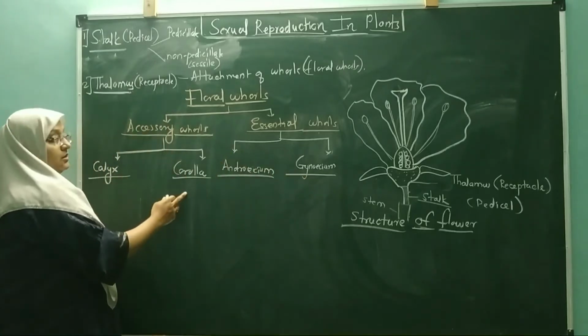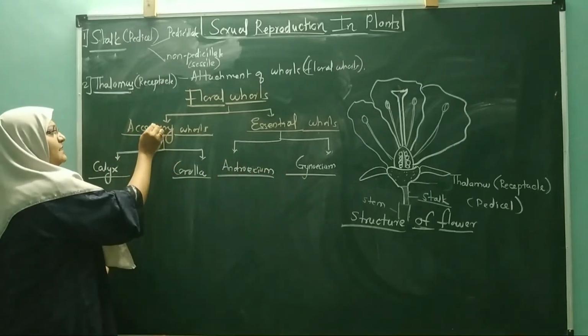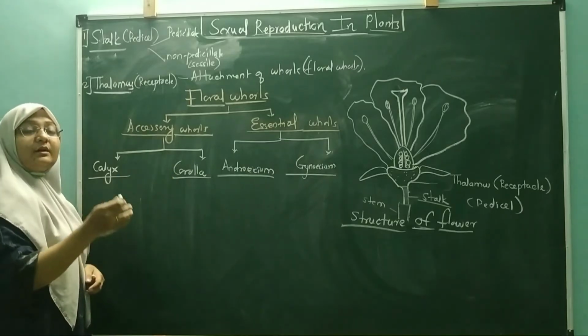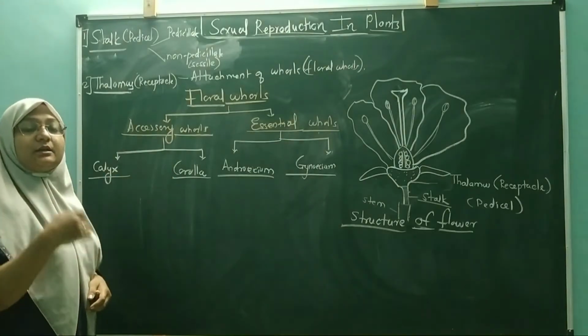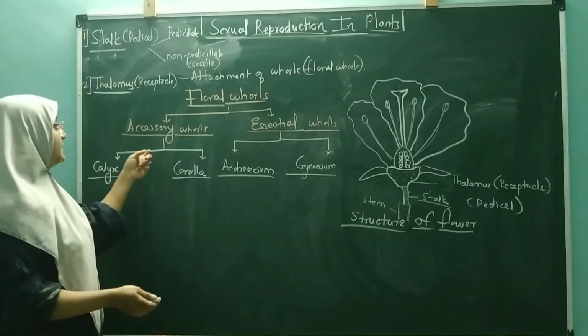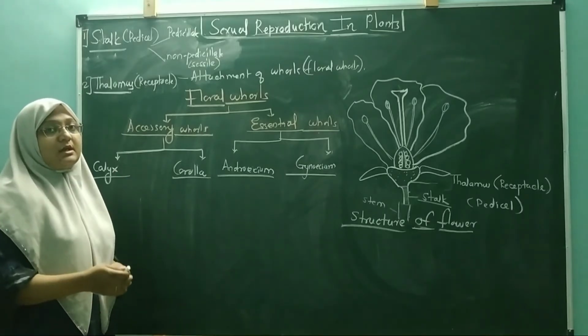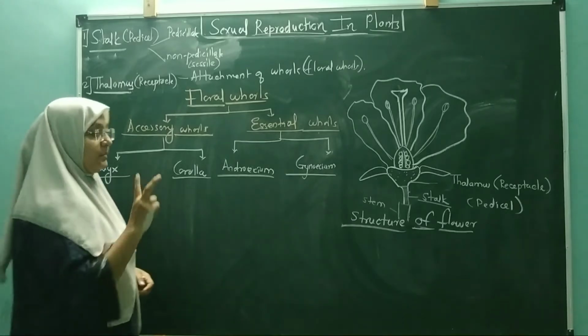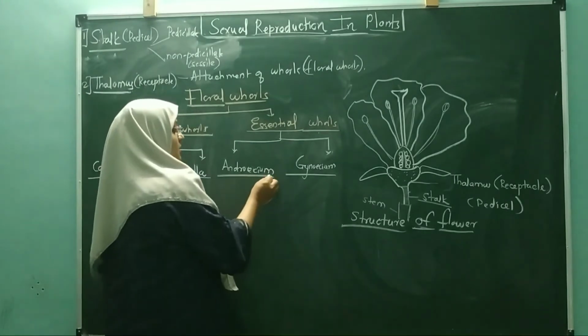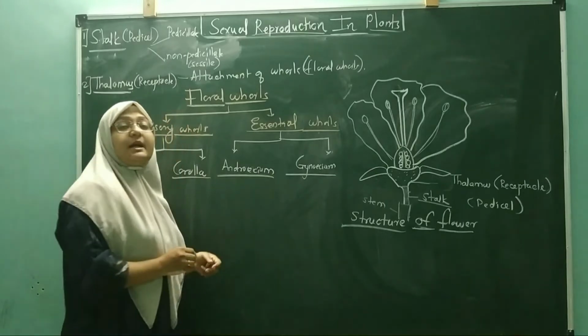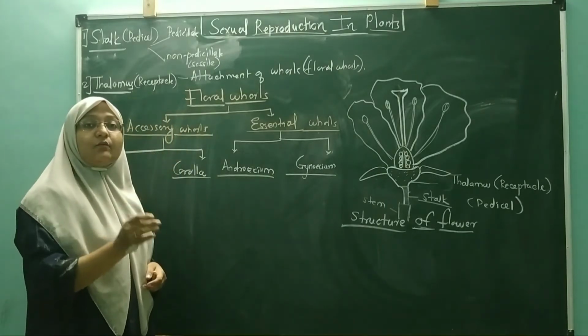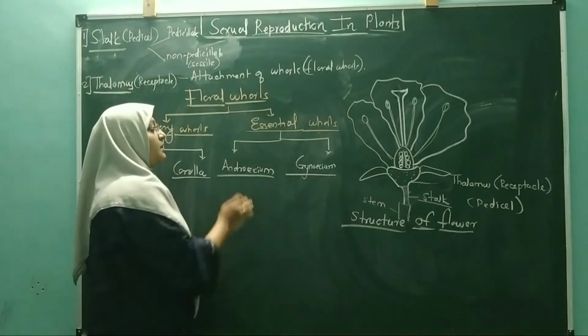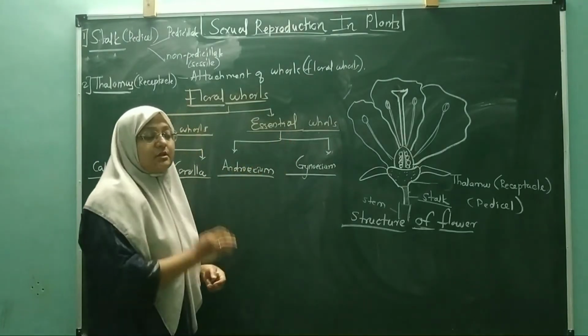Calyx and corolla are taken as the accessory whorls. They do not directly take part in the reproduction. That's why they are called accessory whorls. But in reproduction, two main whorls are there, called androecium and gynoecium. They are directly involved in sexual reproduction. That's why they are called essential whorls.